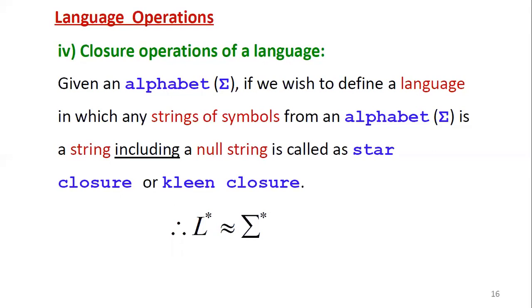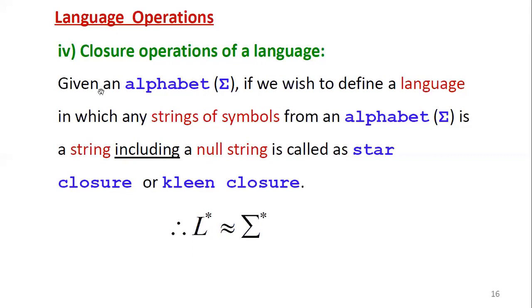Sets of strings are of two categories. The first one is sigma closure, that is, with asterisk. By default, the star closure we call a sigma closure, which includes null. Then another one, sigma positive closure, which excludes null. In a similar fashion, for languages also, the closure operation is the same as sigma closure and sigma positive closure. But here we will take the language.